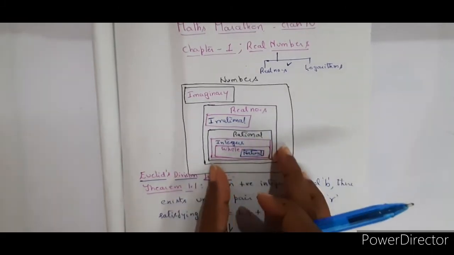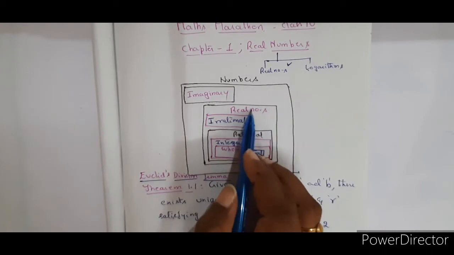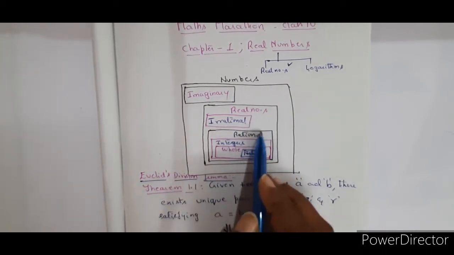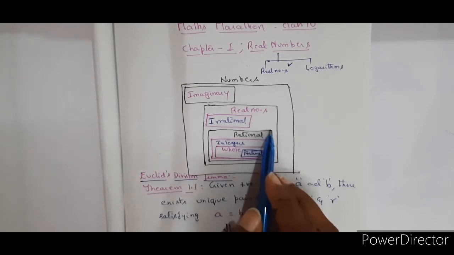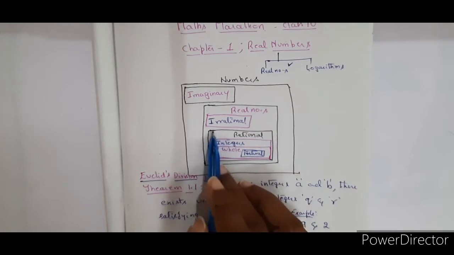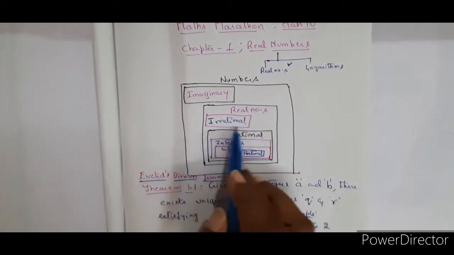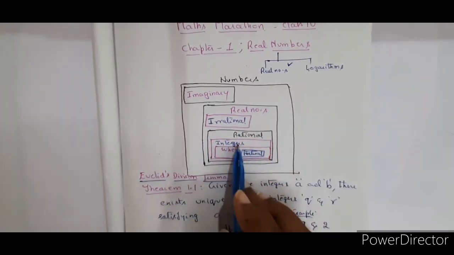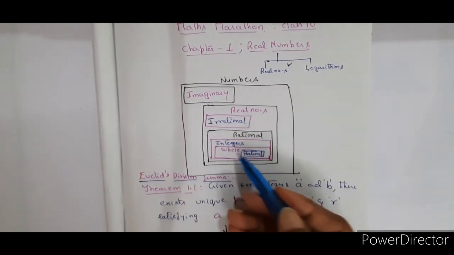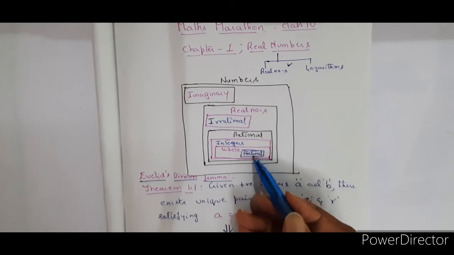Real numbers are a huge set of numbers in which one subset is irrational numbers and the other is rational numbers. Inside the rational numbers is again a group in which you have integers. Integers have whole numbers in them, and whole numbers have natural numbers in them.